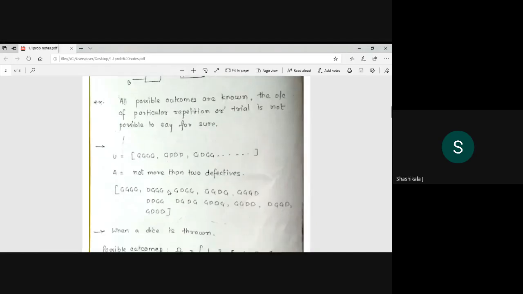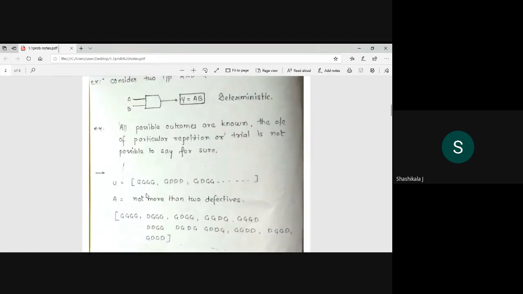Okay. So now what I am getting is some sample space. Here I am selecting an event. This is the universal set. I will tell what that is. And A is not more than 2 defectives. That means I am selecting the ICs, and I am defining my event such that I will not select more than 2 defective. C means a correct IC, correct IC, correct IC, and correct IC.